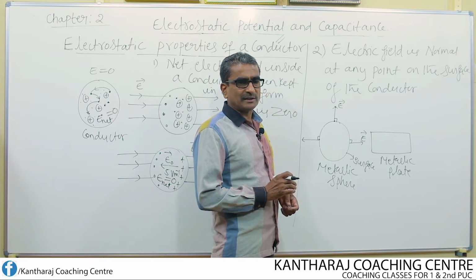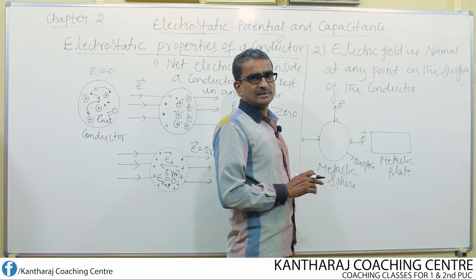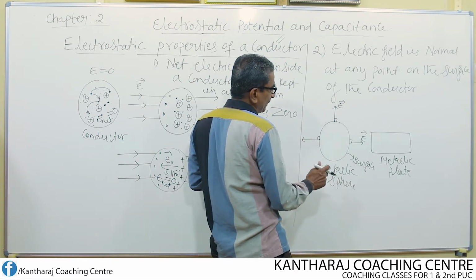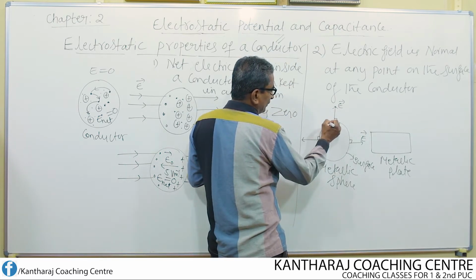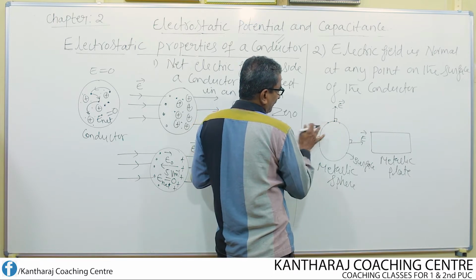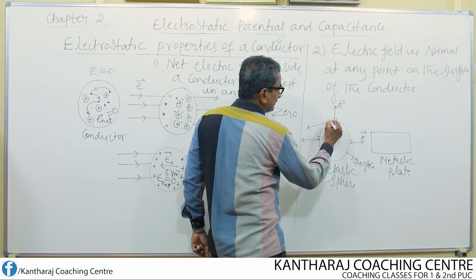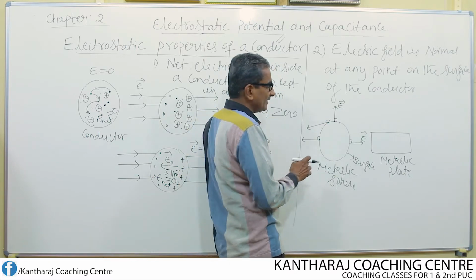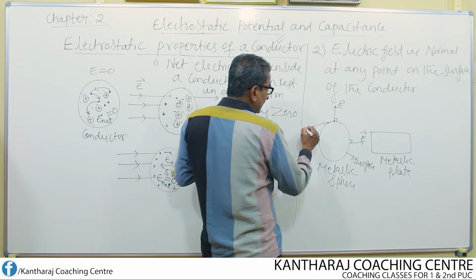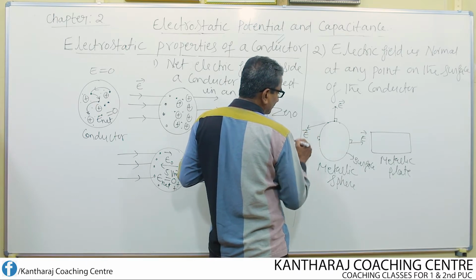Suppose I assume that this electric field is not normal, but somewhat in a different direction, say like this. So this angle is now not equal to 90 degrees. In such a case, what happens? This electric field will now have two components.